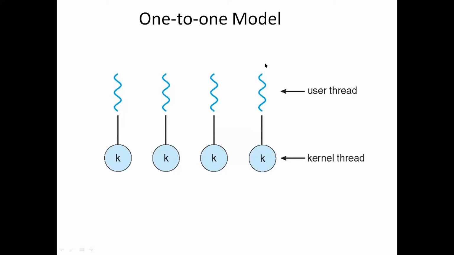Only the thread that invoked the blocking system call will be blocked.